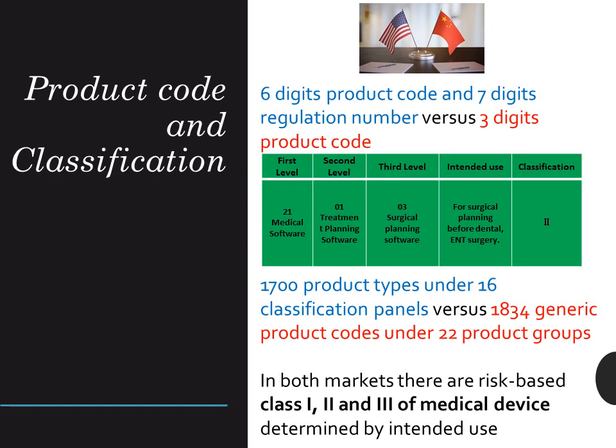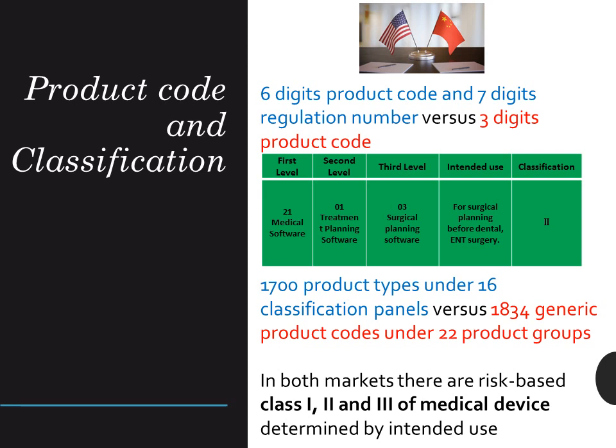There are class 1, 2, 3 medical devices in both markets. It is risk-based: the higher the class of the medical device, the higher the demand on the technical documentation to be reviewed. To determine classification, it is essential to match the intended use with the product code. In the US, there are 3-digit product codes, as well as 6-digit regulation numbers, and in China 6-digit product codes.